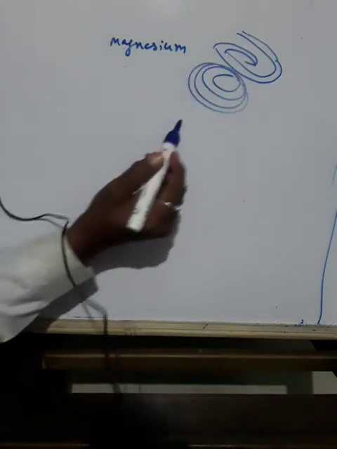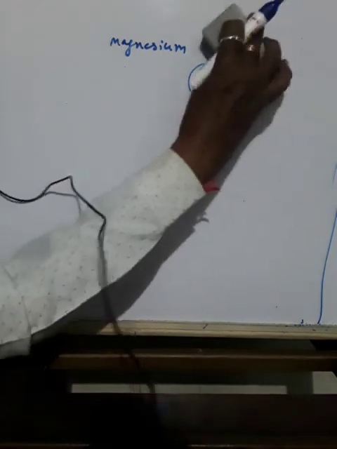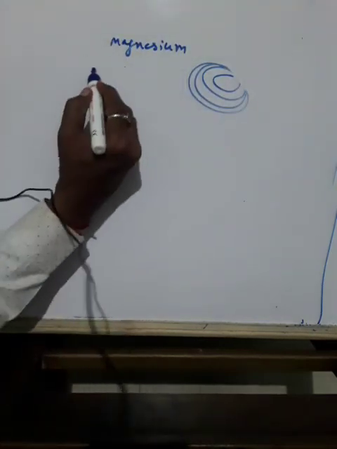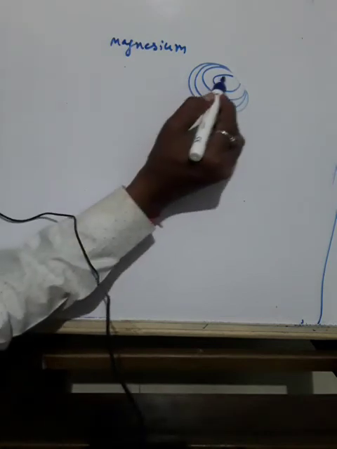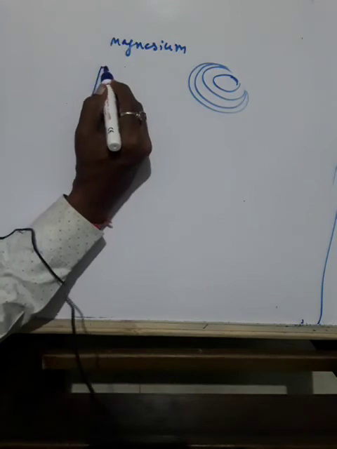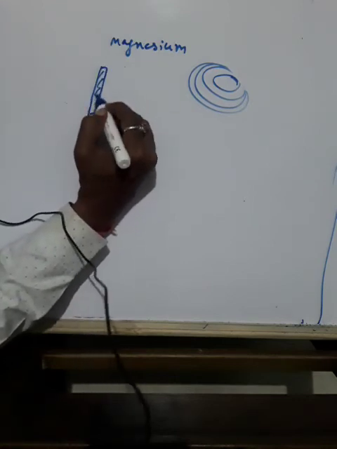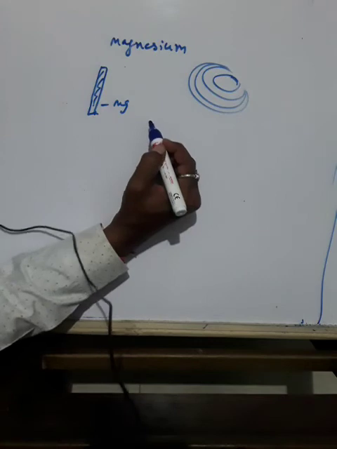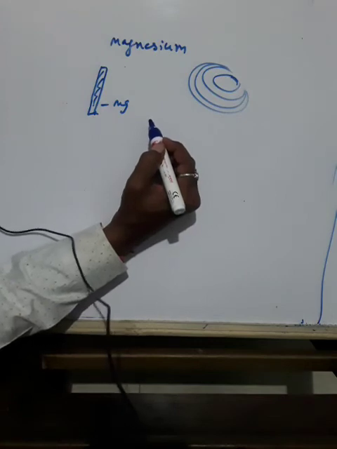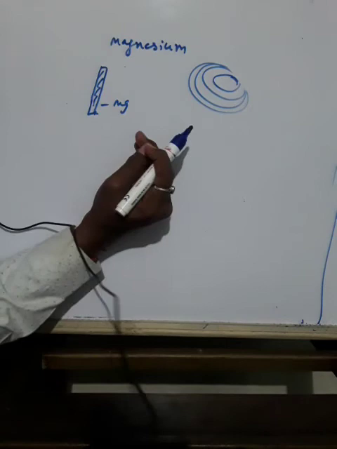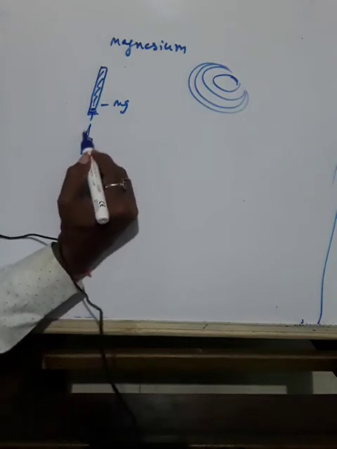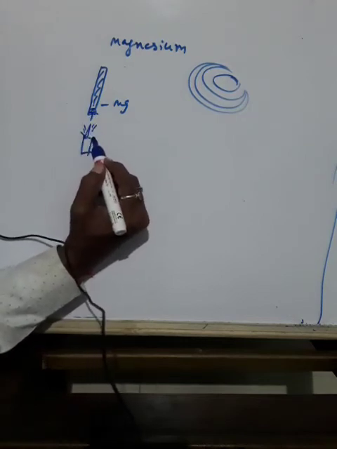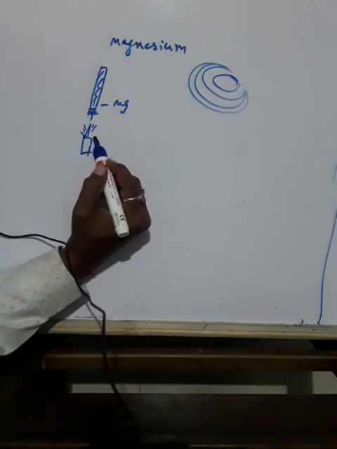You take a small piece of thin strip or ribbon of magnesium, Mg. Clean its tip with sandpaper and bring this tip near the candle. It burns with a brilliant white light.